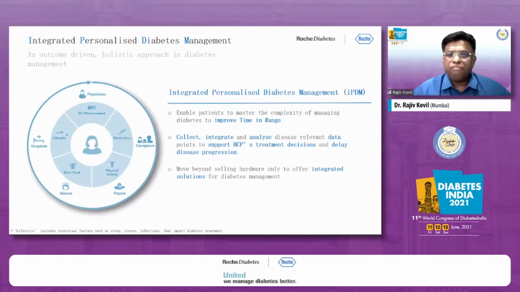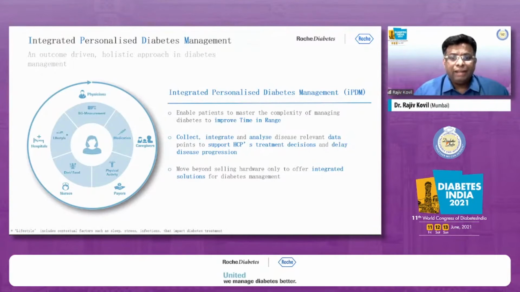Instead of doing glorified CGMS, we can do simple things of keeping time in range and get patients under control. So what is IPDM? It enables patients to master the complexity of managing diabetes, to improve the point and time in range, and to collect, integrate, and analyze relevant data to support the healthcare profession.